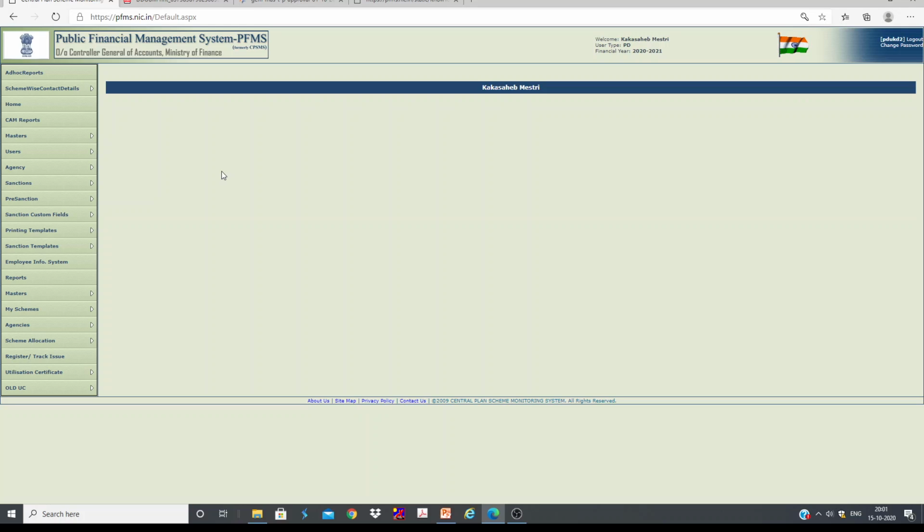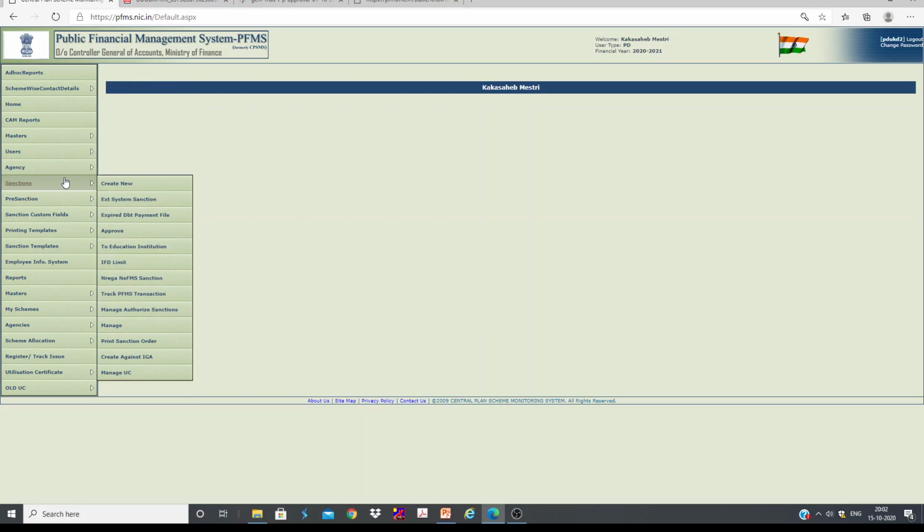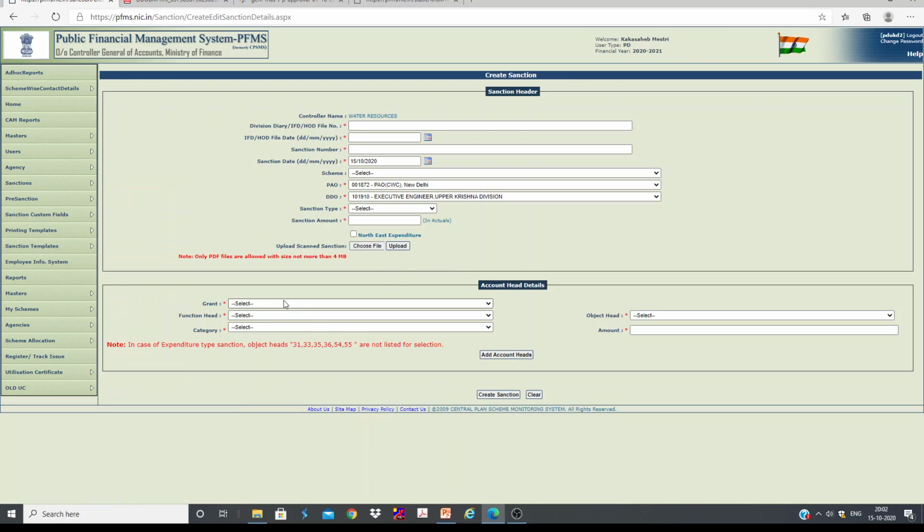There are two parts. One is employees contribution, that is 10%. Another one is government contribution, 14%. So 10 plus 14, 24% for each employee. So it needs to be credited in the NPS. We need to credit that amount to NSDL. So here how to generate sanction for that. This is meant only for division office. So further we need to go to create sanction. Of course this has to be PD only.